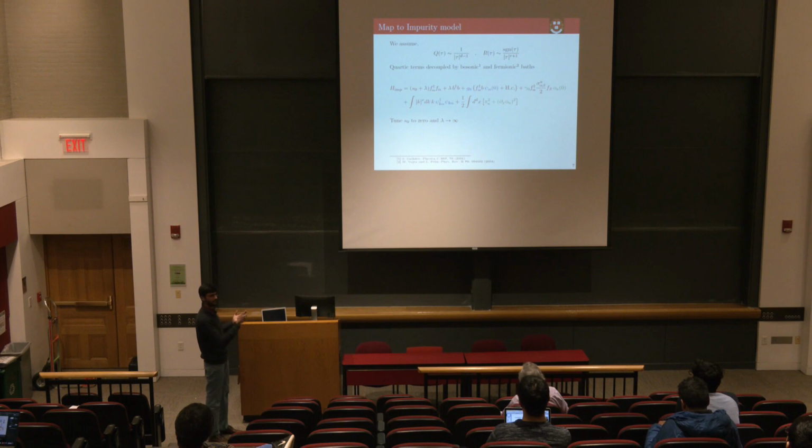What you can do is we can map our original problem onto an impurity problem now, where basically we have introduced some bosonic and fermionic baths. So here gamma 0 is the coupling of the spin operator. So this F sigma F, if you recall, this is nothing but our spin operator. It's coupled to a bosonic bath. And F dagger B is the electron operator. And this is now coupled to a fermionic bath psi.